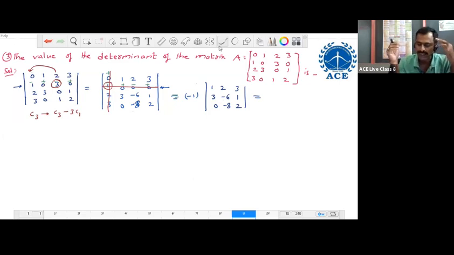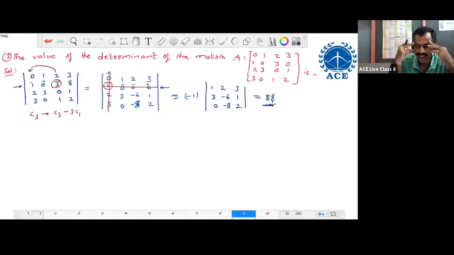What is the value of the determinant? What is the final answer for this? Now one of you got the correct answer. Its answer is 88. It is a 2 marks GATE question.